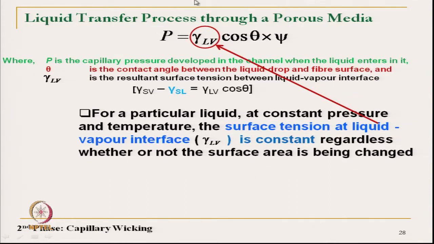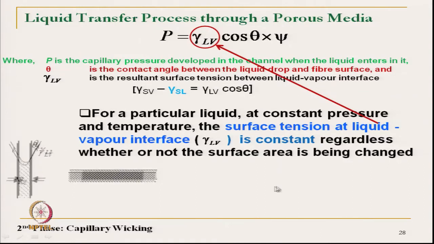If the surface area changes, it does not get affected. So for a particular temperature and pressure, this is not going to change, which means the pressure P will remain constant because this is not changing.